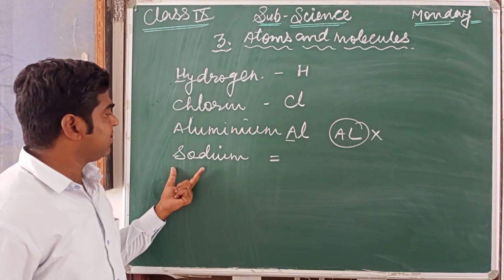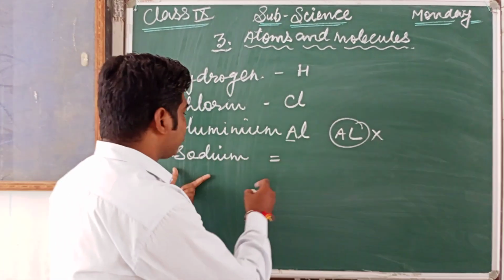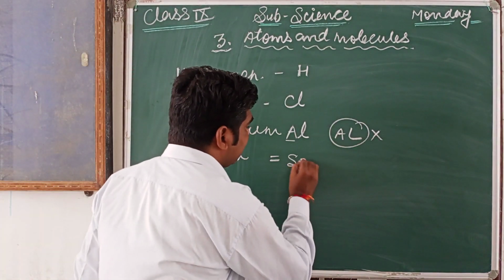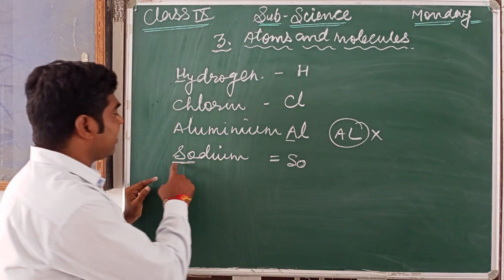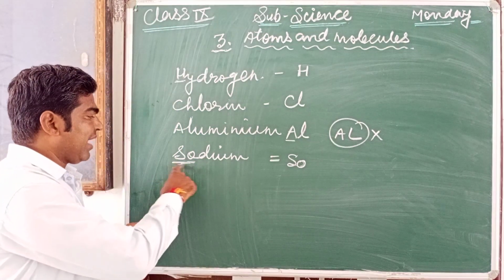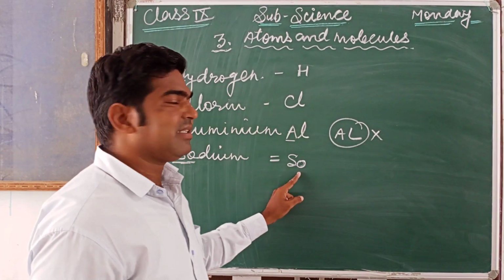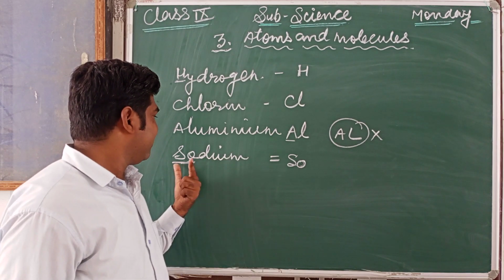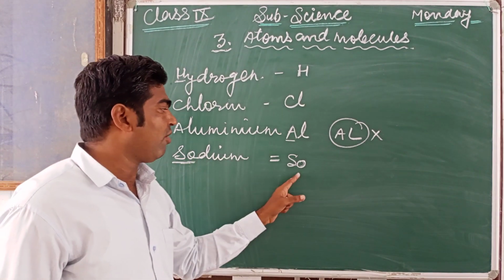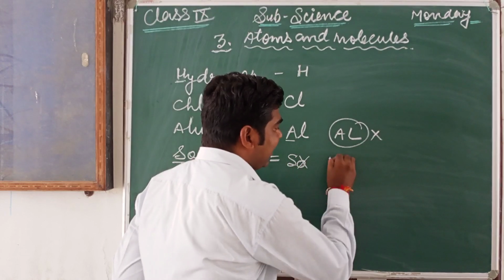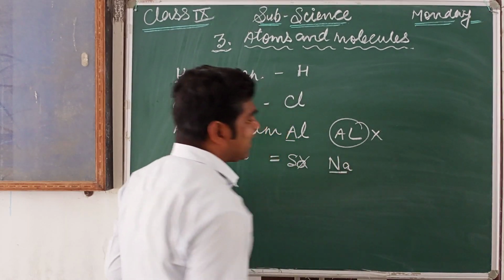So according to this, the sodium. So the symbol of sodium should be what? S or SO. Because it is beginning with S. But the symbol of sodium is not SO. The symbol of sodium is Na. So from where does this Na come?